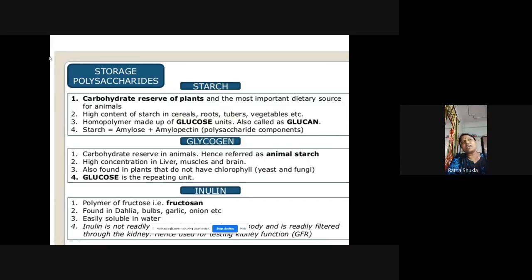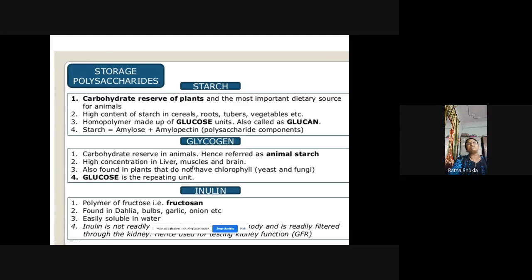Now the next example is glycogen, which is generally present in animals. So it is the carbohydrate reserve in the animal. Energy source is present in the form of glycogen in animals, and this glycogen is referred to as animal starch.